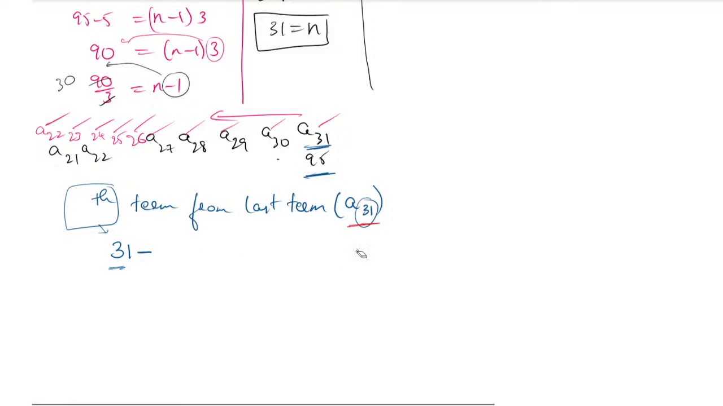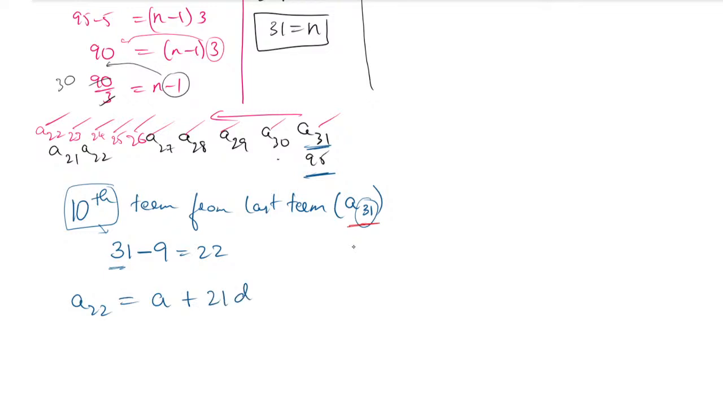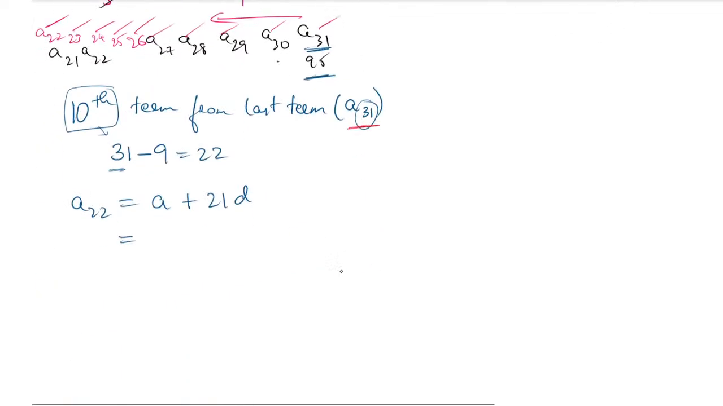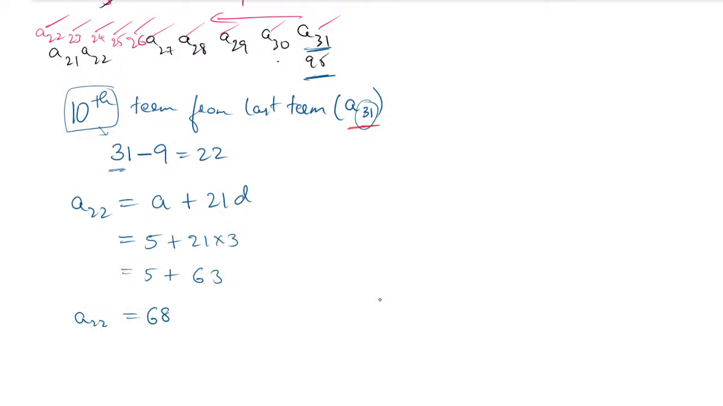Now they have told you to find the 10th term, so it is 31 minus 9, so 22 is the term. So if you find A22, that is the answer. A22 is nothing but A plus 21D, or n minus 1, you can substitute. The A value is 5 and the D value is 3. So 21 into 3, totally 5 plus 63. 3 ones are 3, 3 twos are 6, so the answer will be 68. So A22 is 68.